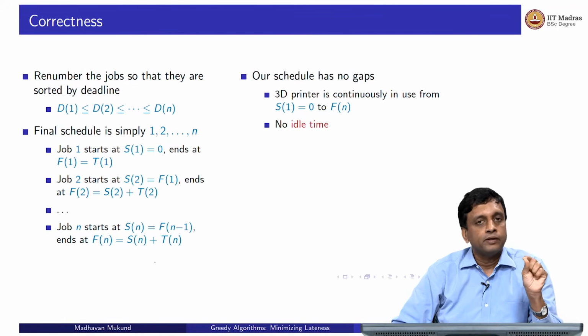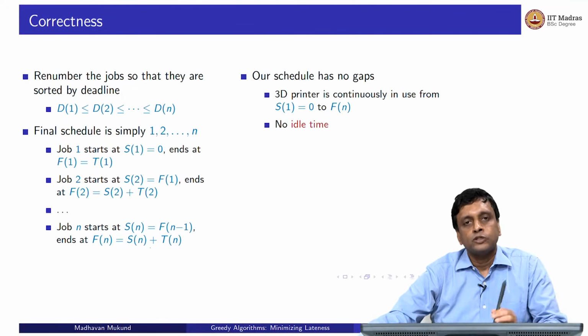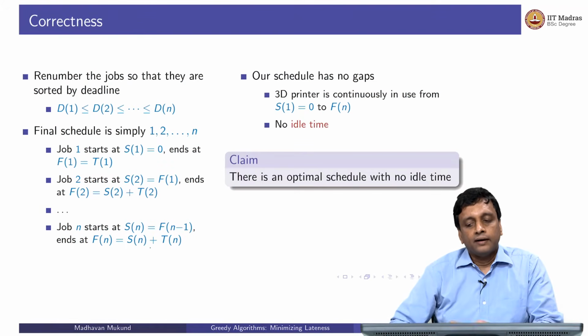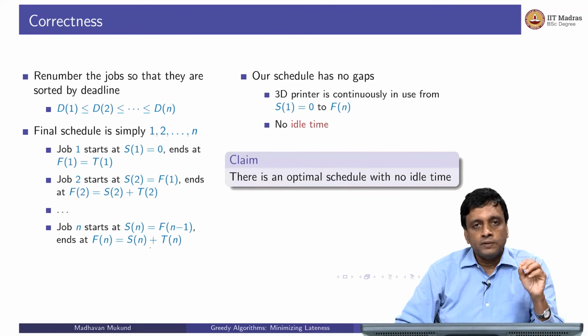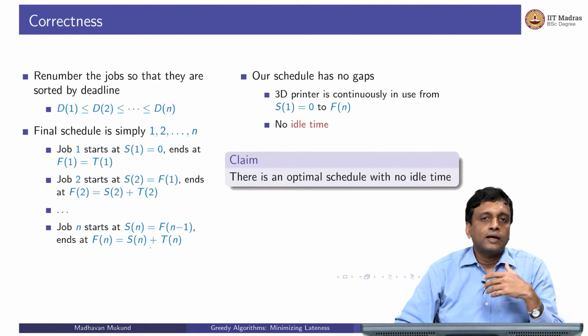There is no time when the printer is not being used, because as soon as the first job finishes, we start the second job. As soon as the second job finishes, we start the third job, and so on, right? So our printer is being used continuously from 0 to f of n, right? And the claim is that this is in general a good strategy. That is, there will always be an optimum schedule in which there is no idle time. Now, why might there be an optimum schedule in which there is idle time? Well, you could have very large delays.